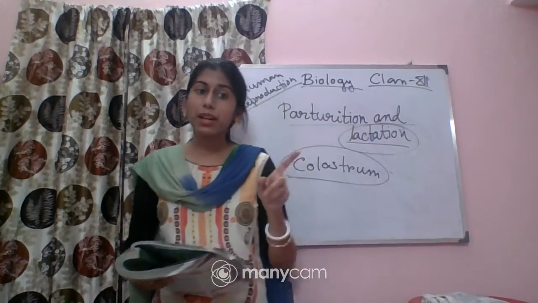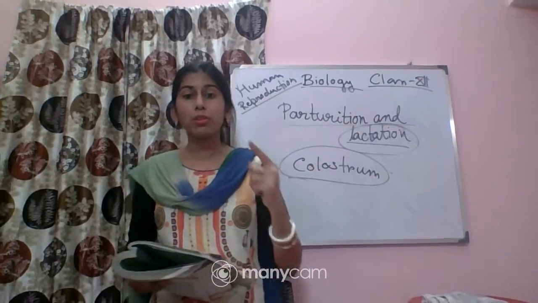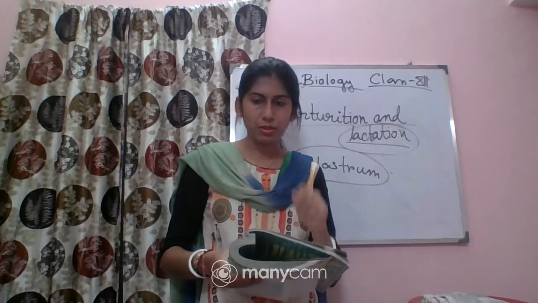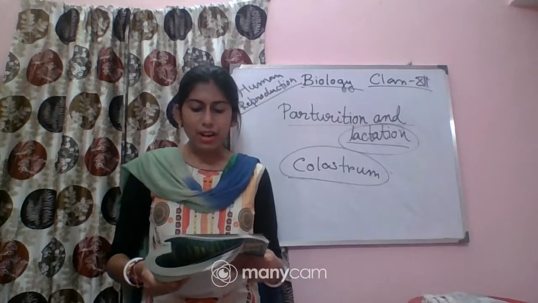Now come to the next one, ovulation is induced by a hormone called. You can remember the LH surge. Before ovulation, the amount of LH will be high. So the answer is that it is induced by the hormone LH, or luteinizing hormone. Next, the fusion of male and female gametes is called syngamy or fertilization. Next, fertilization takes place in the ampullary region of the fallopian tube.